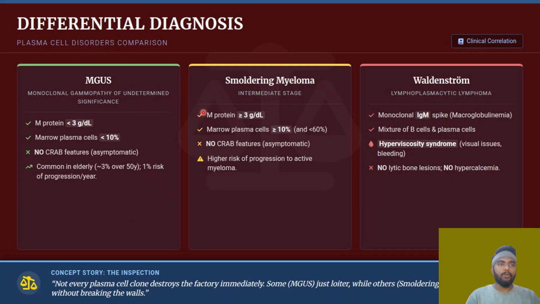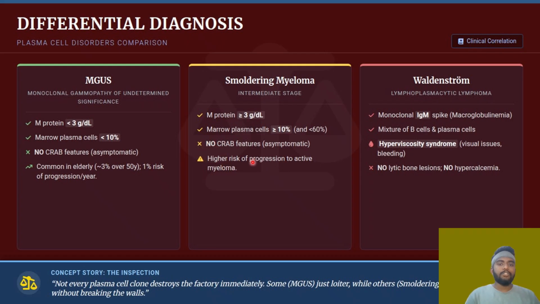Okay, so now the M protein will be more than 3 gram per dL. The marrow plasma cells will be more than 10% and less than 60%. There will be no CRAB features. CRAB features are what make it symptomatic. So once CRAB features come in multiple myeloma, those are the symptoms of multiple myeloma: hypercalcemia, renal dysfunction, end organ damage, anemia, and bone lesions. So here also there are no CRAB features.